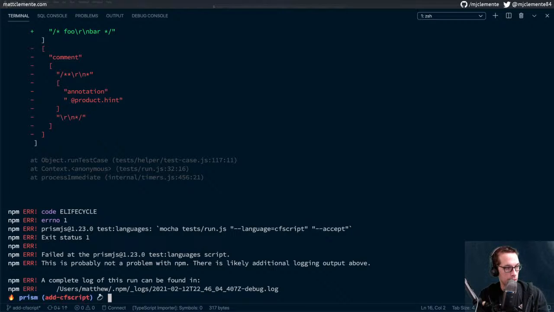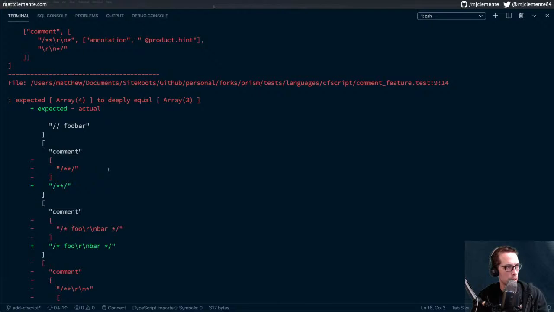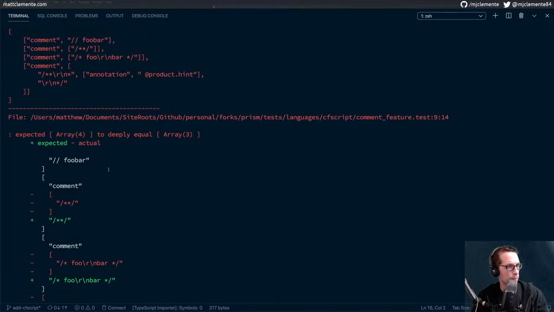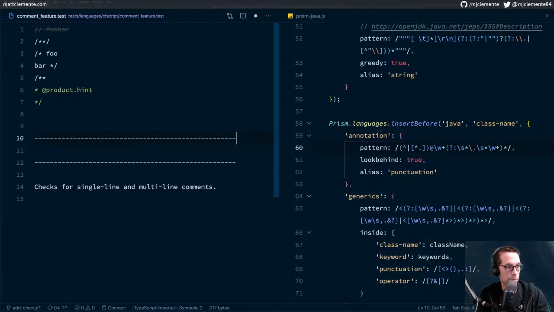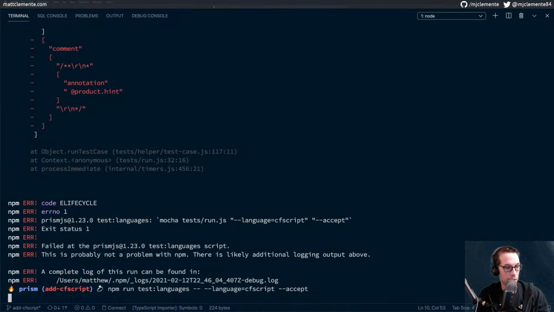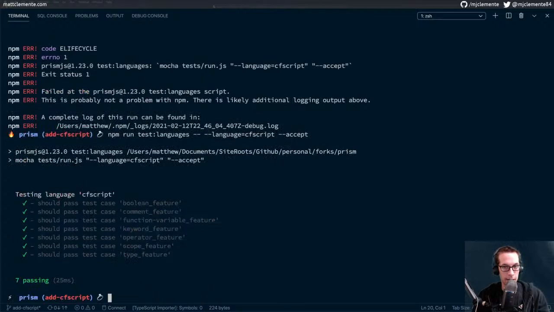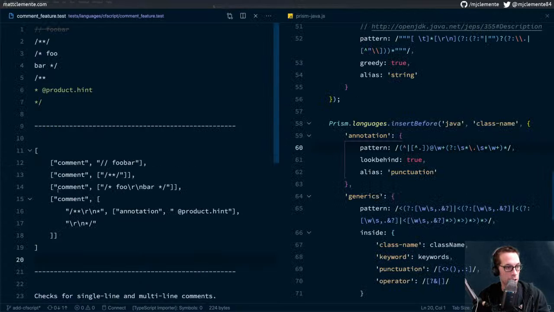And it didn't like that. Why didn't it like that? Oh, because I already had. If I'm going to run it with accept, I need to clear out the existing token stream, so we'll do that. So we'll run back and we'll run it again with accept. It'll clear it out, and now we can actually take a look at what it generated and make sure that it's what we want. And it is.